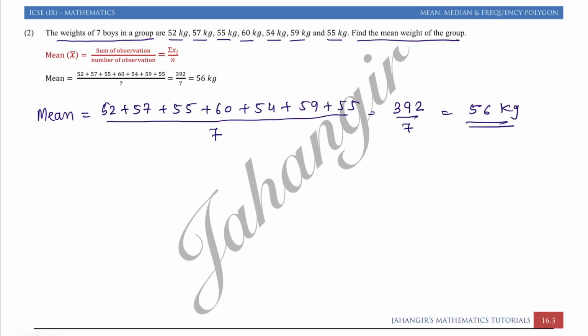So the concept of mean is very simple. Mean is just the addition of all observations upon the number of observations.